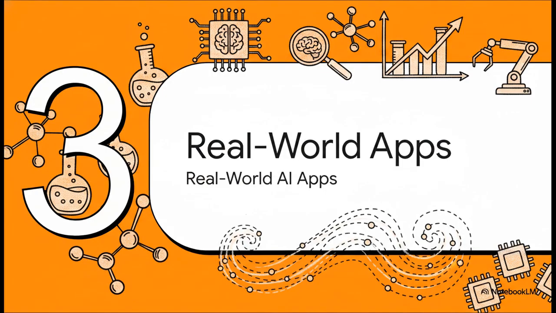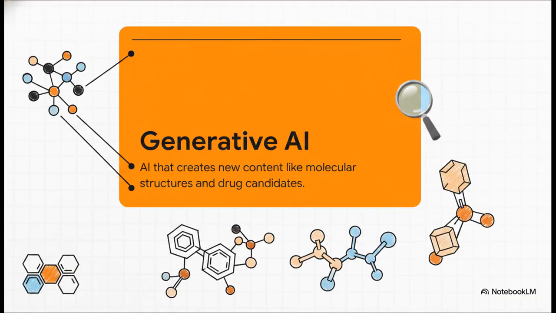Okay, let's look at the really fun stuff in Section 3, Real-World AI Applications. You've probably heard a lot about generative AI recently, and it is unlocking an entirely new frontier in chemistry. Rather than just analyzing existing molecules, generative models are actively creating. They are designing novel drug candidates entirely from scratch and suggesting new materials that have literally never existed before. It is, without a doubt, one of the most exciting and innovative frontiers in modern chemical research today.